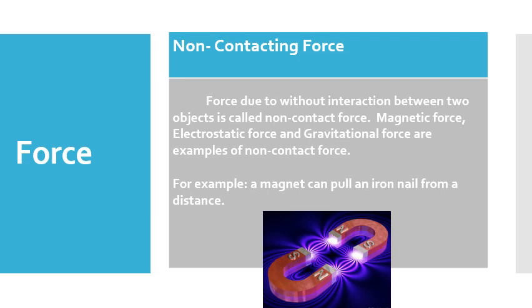But when it applies the force, the magnet and the nail do not come into contact. Even so, the magnet applies force on the nail. That is why magnetic force is an example of non-contact force.